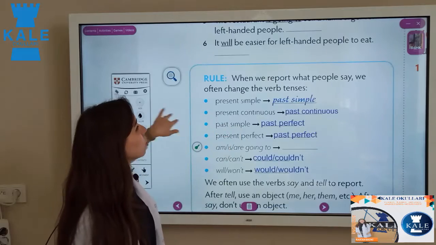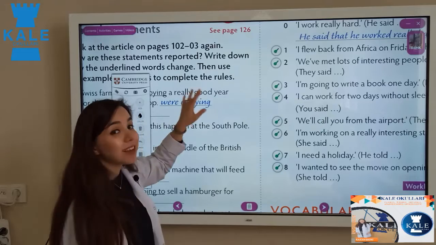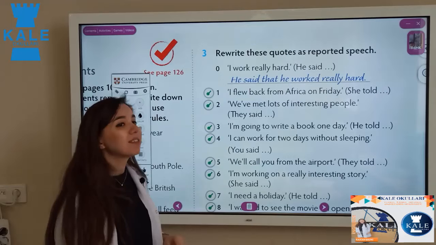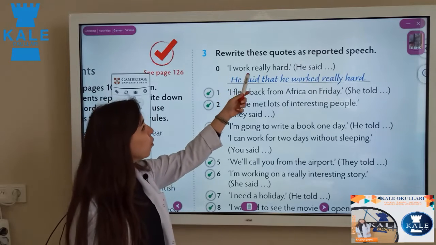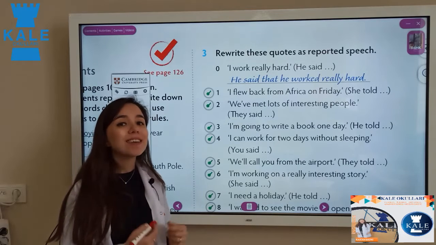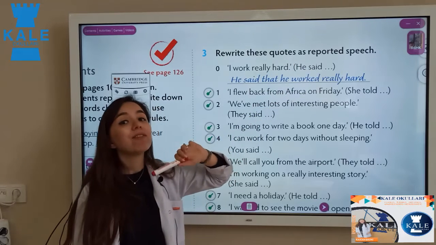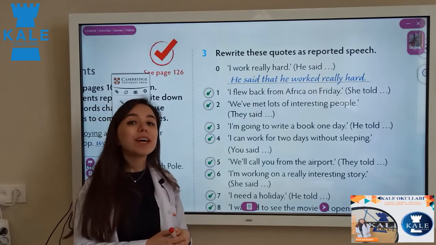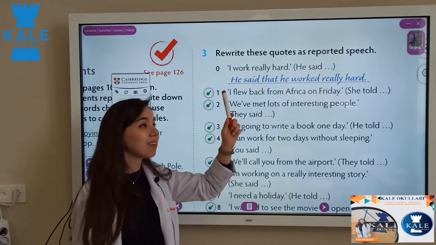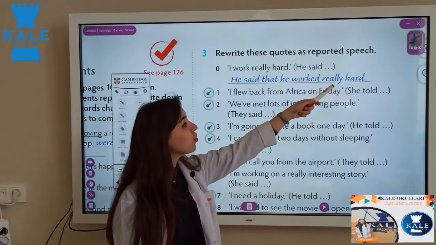Now come here, I want to go to the other part of our book, exercise 3, the same page, page 104. Rewrite the quotes as reported speech. Now look here. I work really hard, so our sentence shows that it's direct speech. In the brackets, what do we have? He said. So you have to continue it with he said. We don't need any object here. He said that he worked really hard.